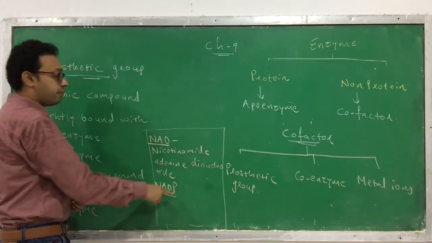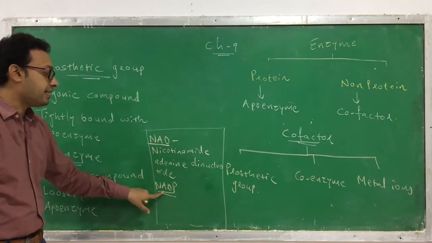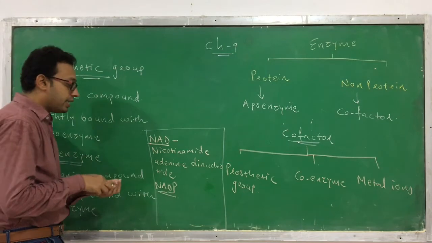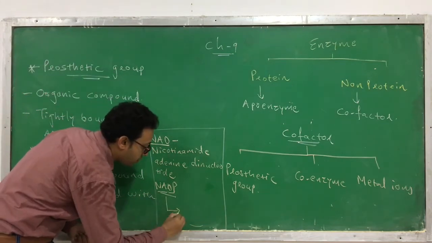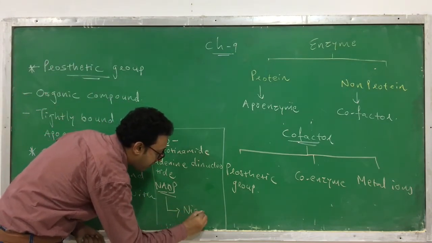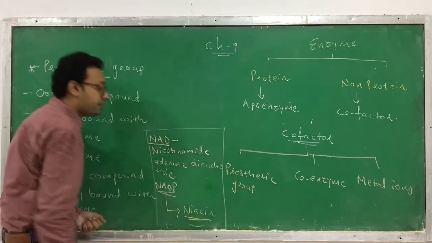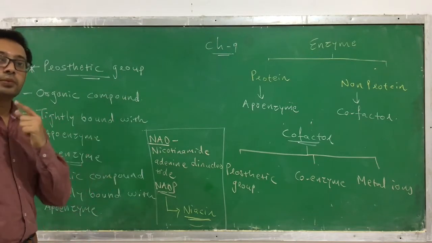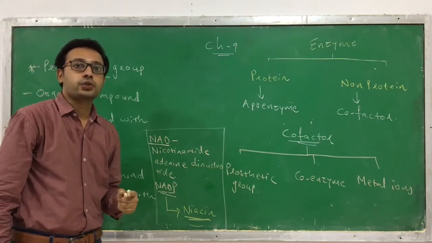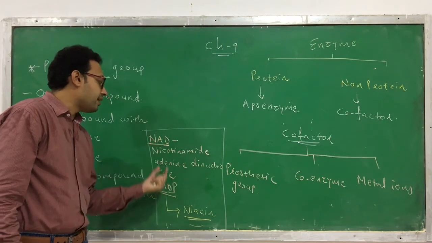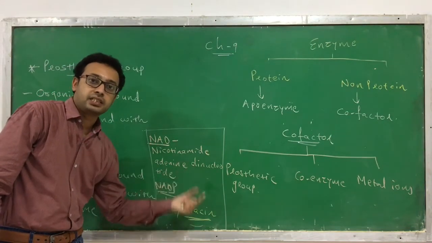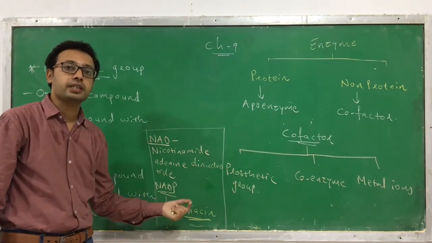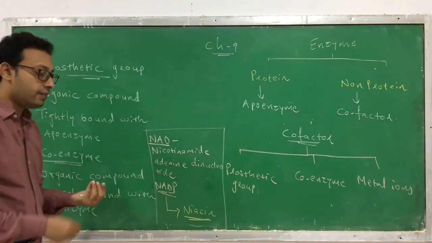Similarly, another one is NADP. There is just the addition of P: nicotinamide adenine dinucleotide phosphate. Both are coenzymes. In the structure of these coenzymes, the vitamin niacin, a type of vitamin B, acts as an essential component. As I have already told you, in many coenzymes like NAD and NADP, the vitamin is an essential component in the structure. So these are examples of coenzymes.